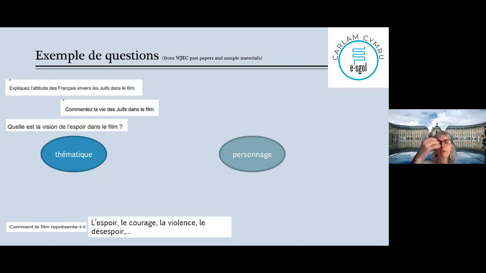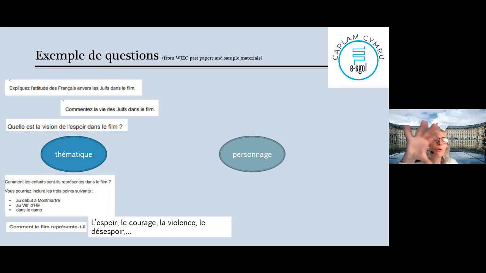About La Classe, violence is in La Classe, okay? Yeah, in fact, all of them are somewhere. Even courage, you see what I mean? So you could have comment le film représente-t-il l'espoir, le courage, la violence ou le désespoir, okay? And you'll have 3 bullet points to help you to find an answer to that.